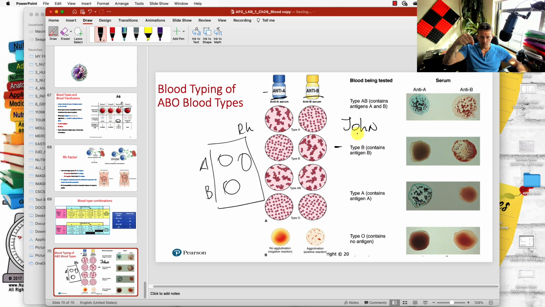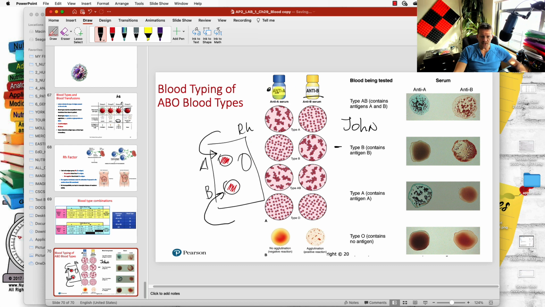We took John's blood and put it right here. Then we took John's blood and put it right here. Unknown, right? We know it's John, but we do not know if it is A or B. Then we took the anti-A and placed it here, and then we took the anti-B and placed it here. And we wanted to see agglutination.